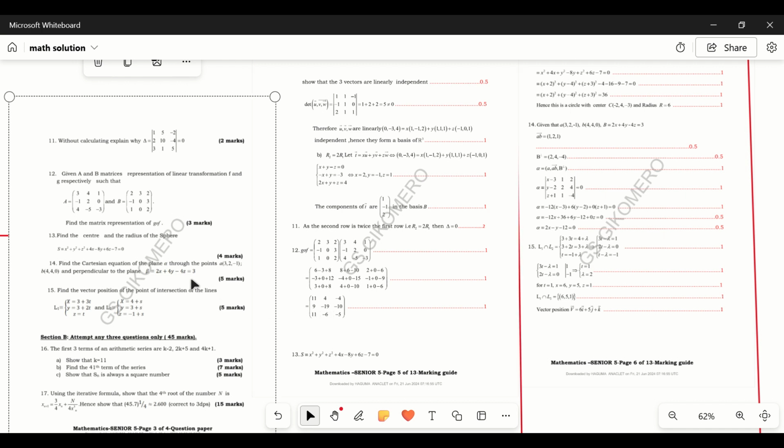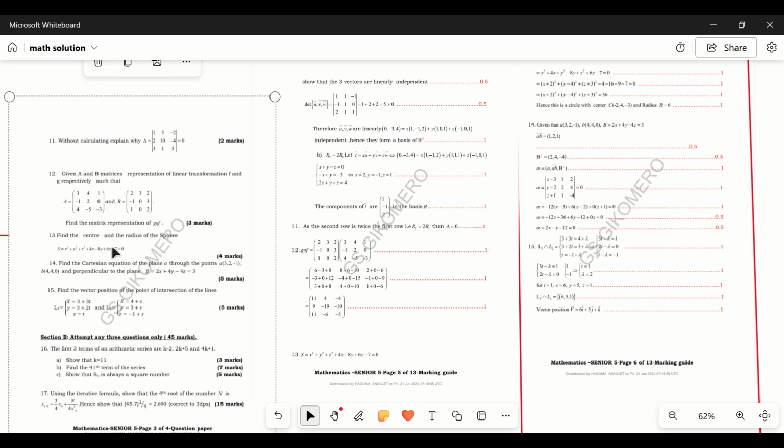So when we go to question 13, it is: find the center and radius of the sphere. You are given a sphere which is equal to x squared plus y squared plus z squared plus 4x minus 8y plus 6z minus 7, which will be equal to 0.